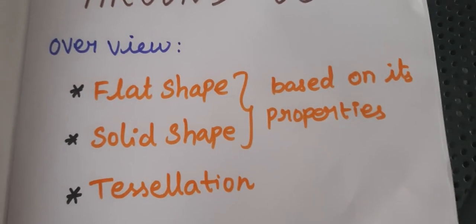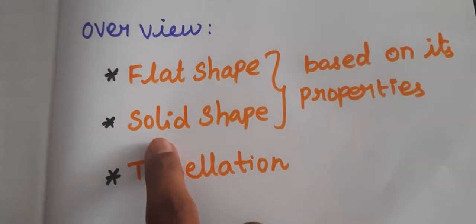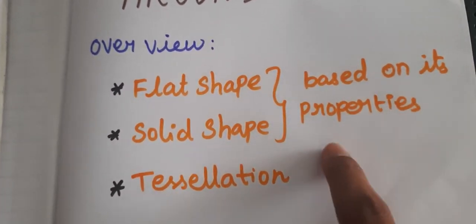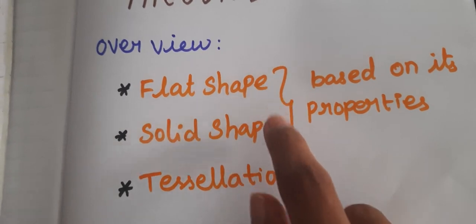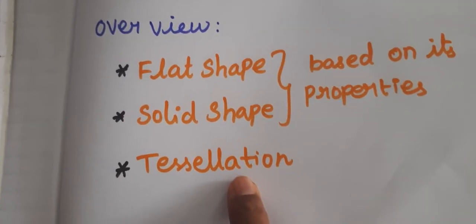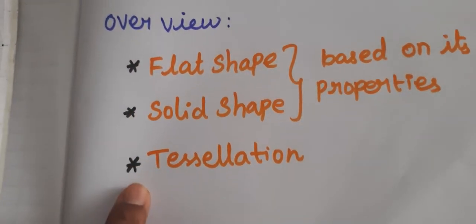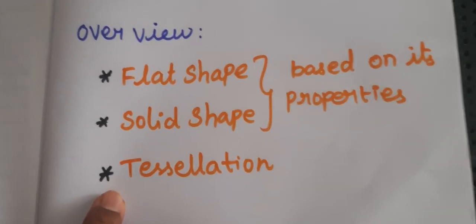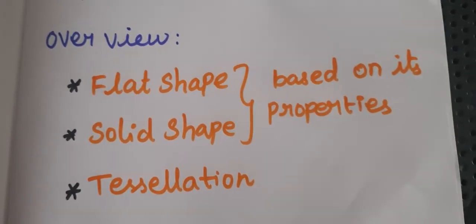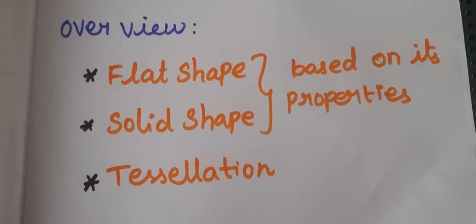See here, this is the overview for the first lesson. The first one is flat shapes, the next one is solid shapes, based on their properties. The last one is tessellation. These 3 topics only we are going to see in this lesson. First we have to see a few topics alone. You already learned what flat shapes and solid shapes are in 2nd standard itself.